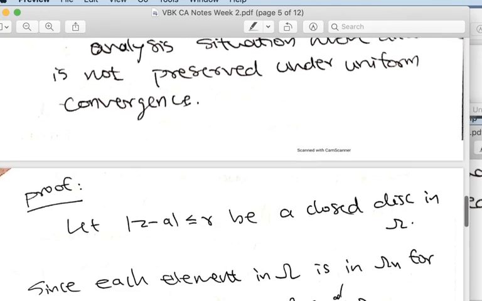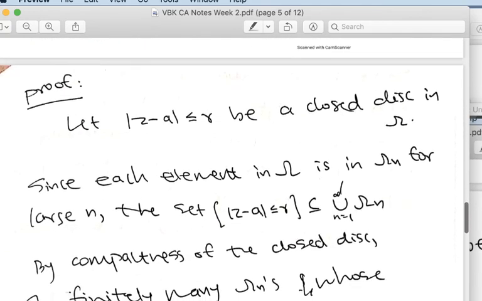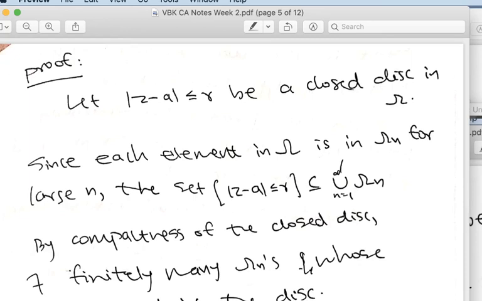Now let us come to the proof. In fact, there are two different proofs. We club them together in this single proof. First we prove it on a compact disk of radius r, then we will extend it to any arbitrary compact subset. So in this compact disk, keep in mind that this is a subset of Omega, and each point in Omega is in Omega_n for large n.